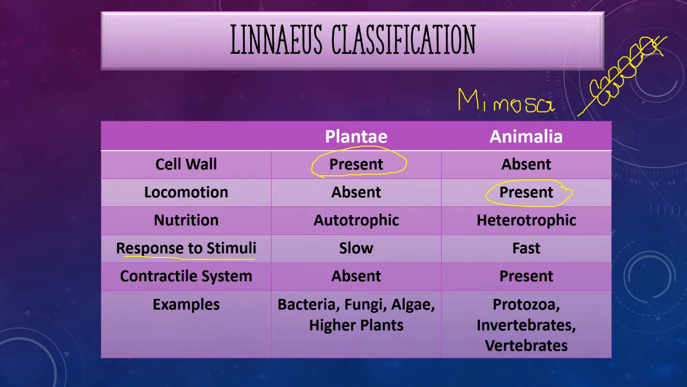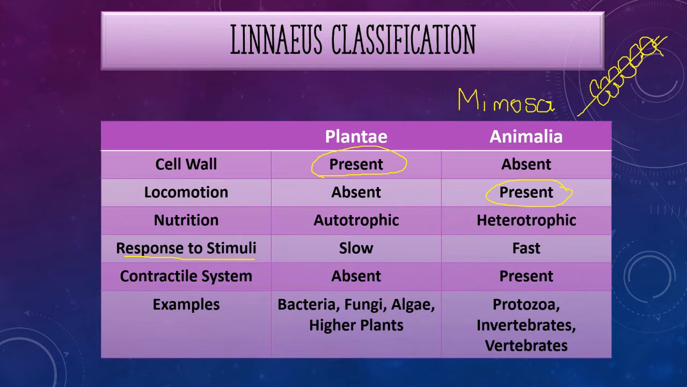The next difference is the contractile system. Plants do not have a contractile system while animals do. If you consider examples for plants and animals, examples would be bacteria, fungi, algae and higher plants in the kingdom Plantae, while protozoa, invertebrates and vertebrates in the kingdom Animalia.